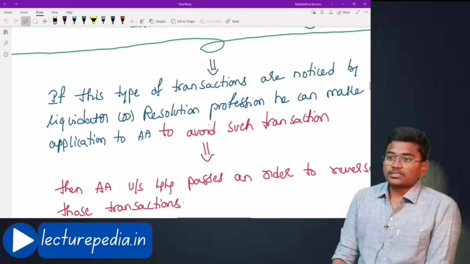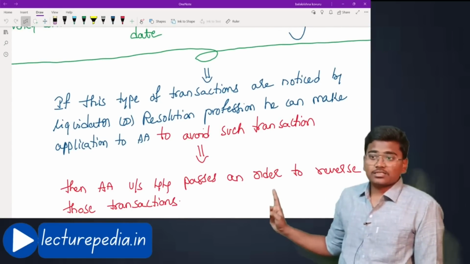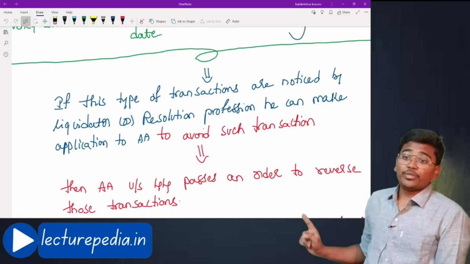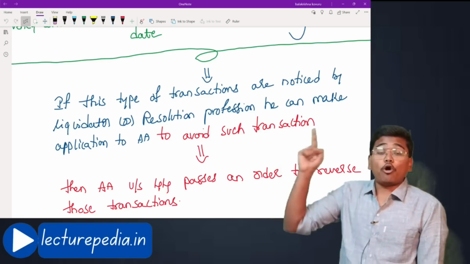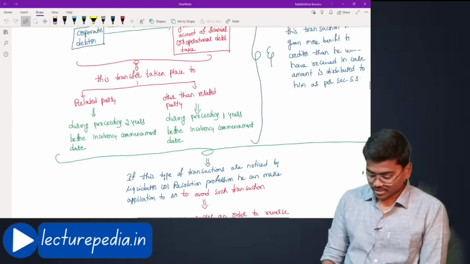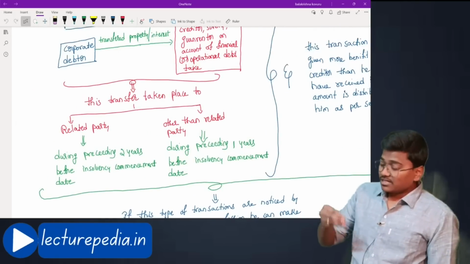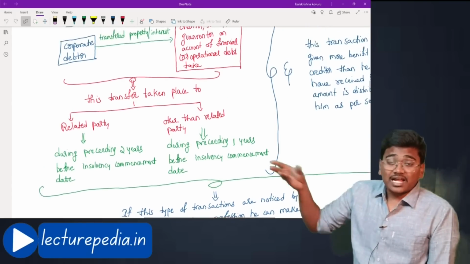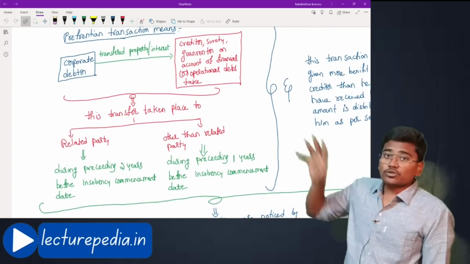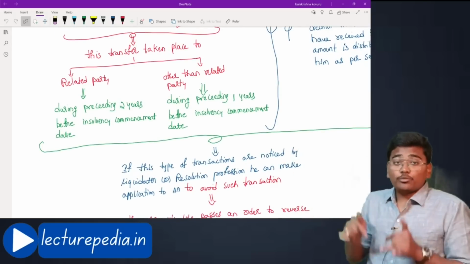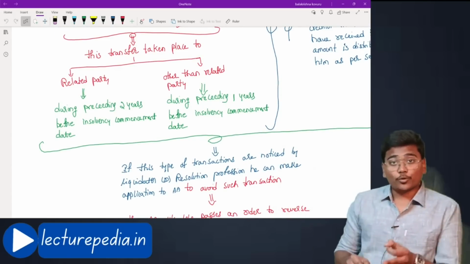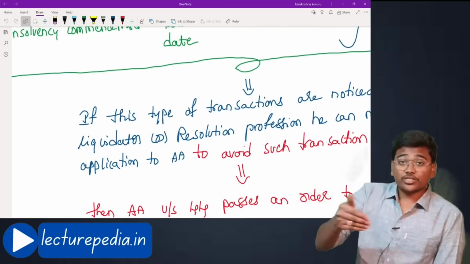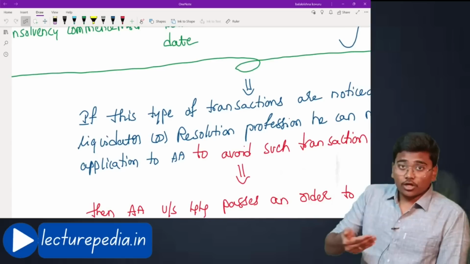If this type of transaction is noticed by the liquidator or resolution professional, he can make an application to the adjudicating authority to avoid such a transaction. The corporate debtor has transferred the asset to some person and such transfer has resulted in a benefit to such person, that has been found by the liquidator or resolution professional.